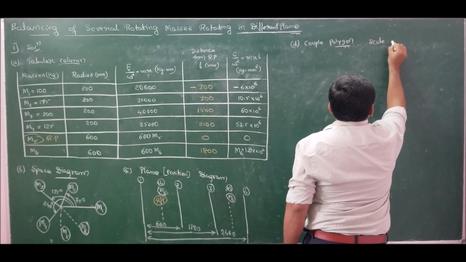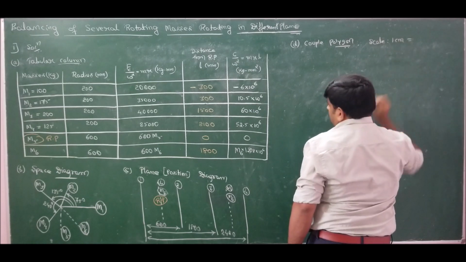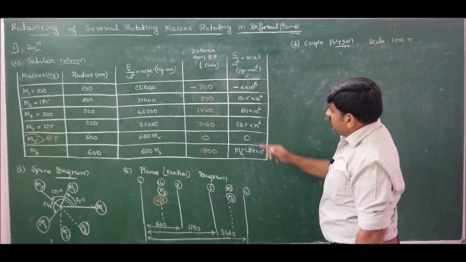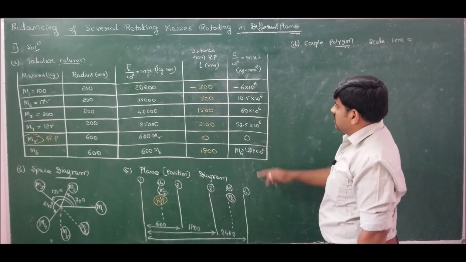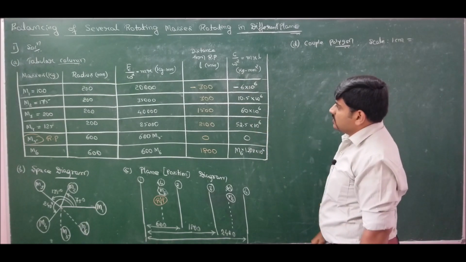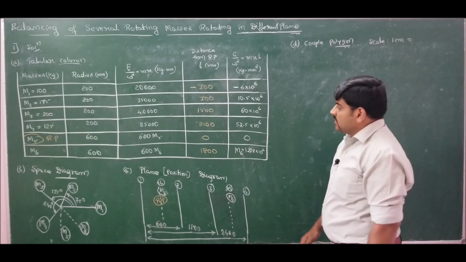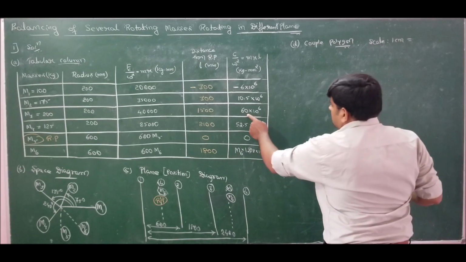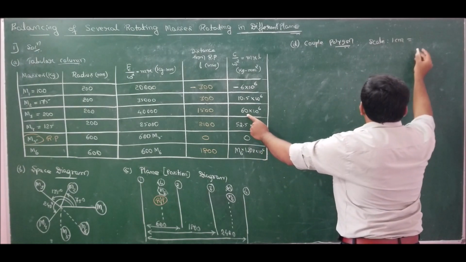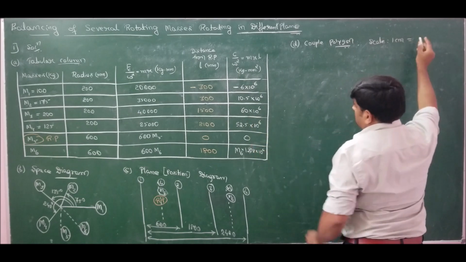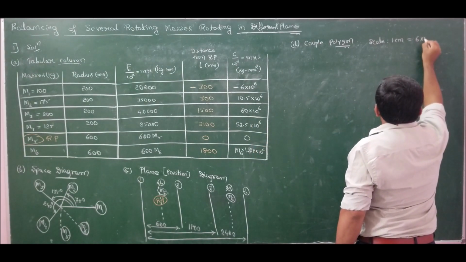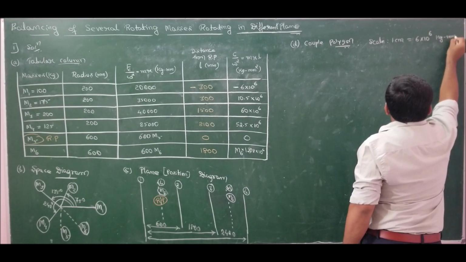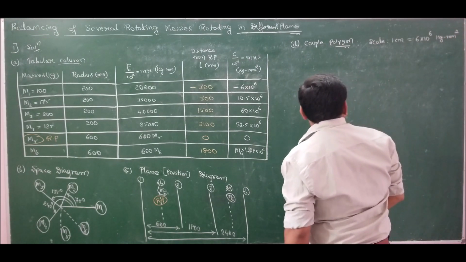Choosing a suitable scale, we have 1 centimeter can be taken as, the highest value is 60. I want this to be equal to 10 centimeters. So if I equate this to 10 centimeters, then 1 centimeter is equal to 6 into 10 to the power of 6 kg mm square.